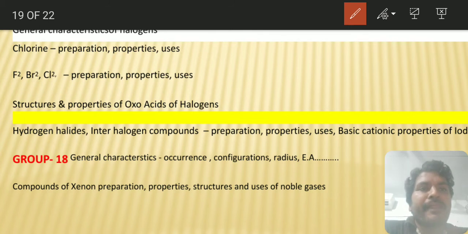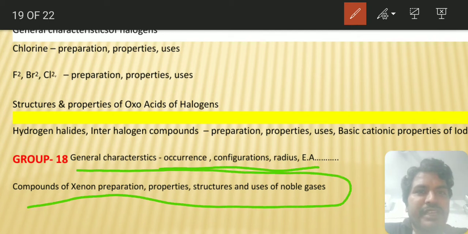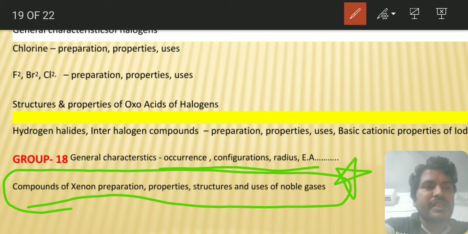Right. Now group 18 elements, here also the same thing. Occurrence, configurations, and preparation of compounds are very important. Here hydrolysis reactions, as I have told you already, hydrolysis of these halides and oxides are very important, and structure is also a very important thing.